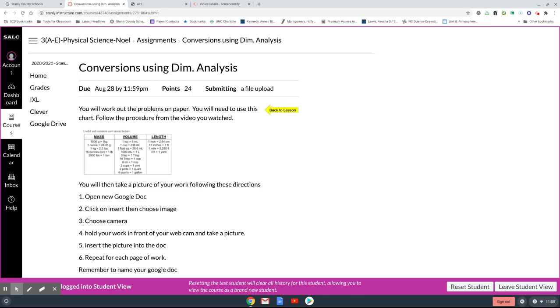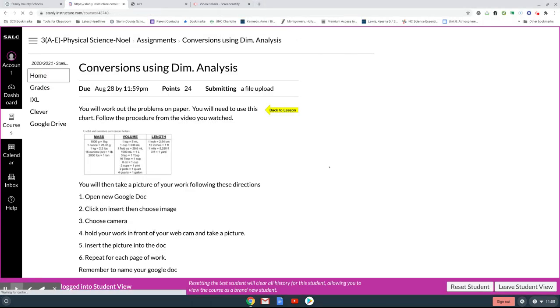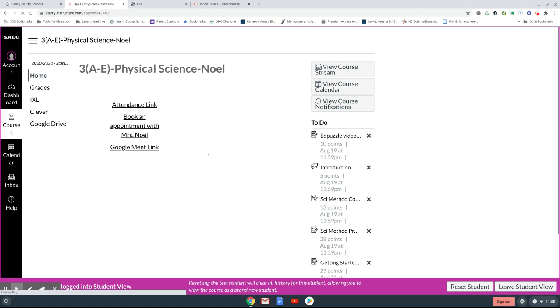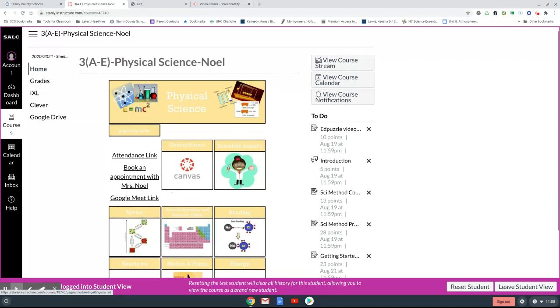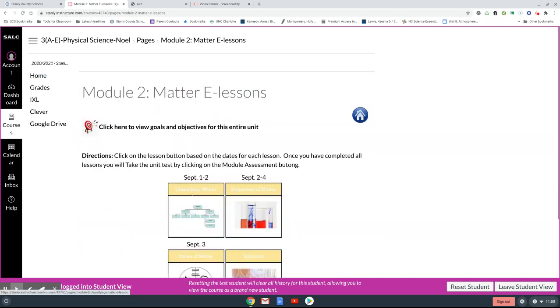But we've started matter. So again, to get to that, I don't know why that message came up. Oh, it was because it was an assignment. Again, we are now on matter right here, and we're in the first one.